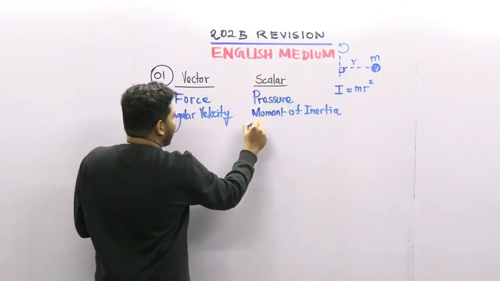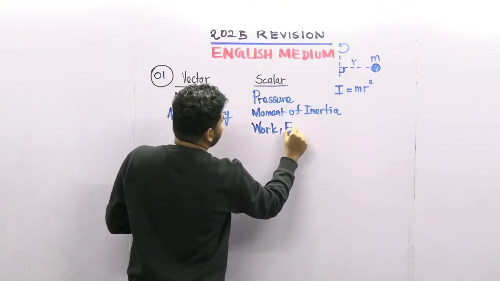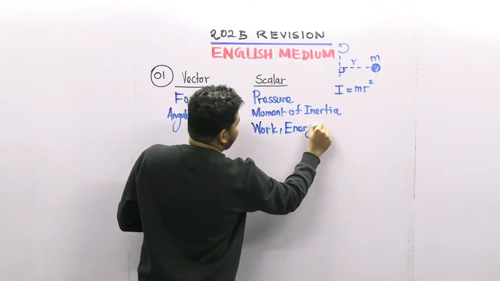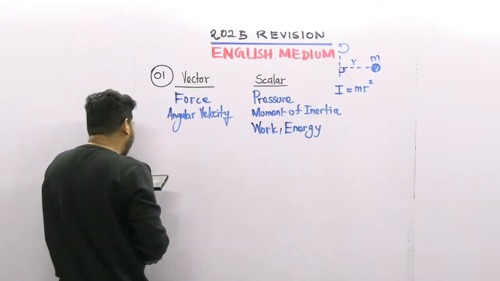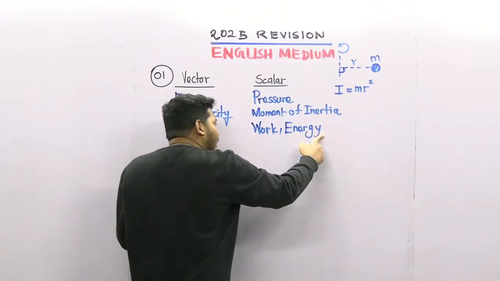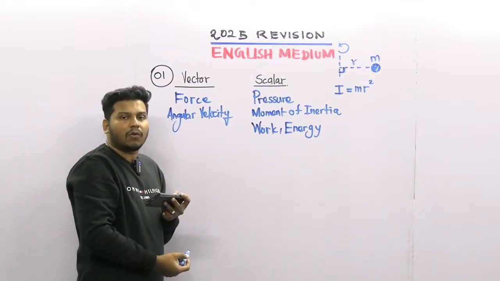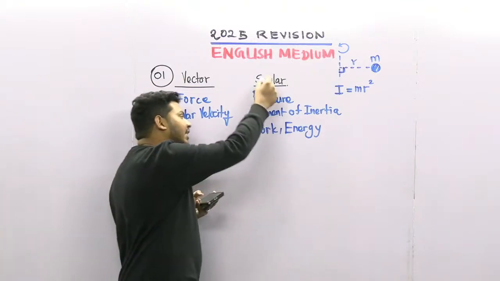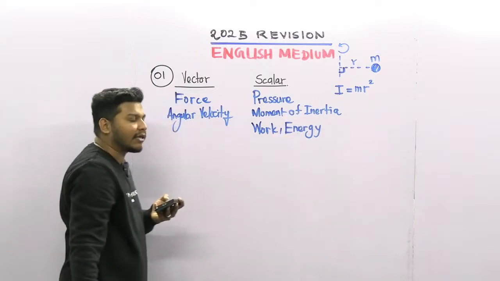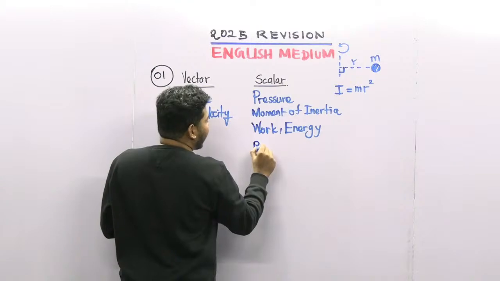So work energy, both are scalar quantities, right? The next one is potential energy. We already know that all kinds of energy, kinetic energy, potential energy, all kinds of energies are scalar quantities, guys. So here the potential energy is also a scalar quantity.